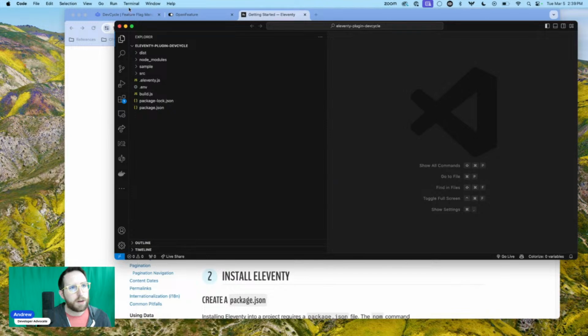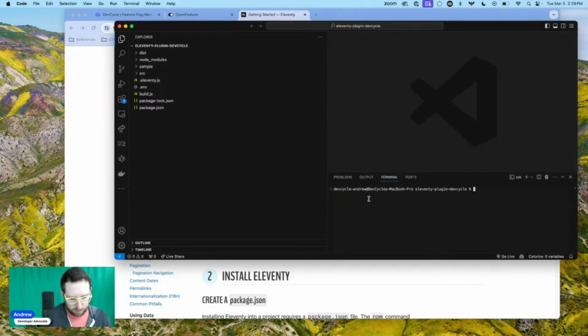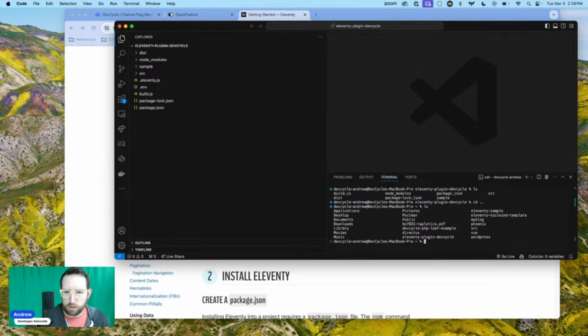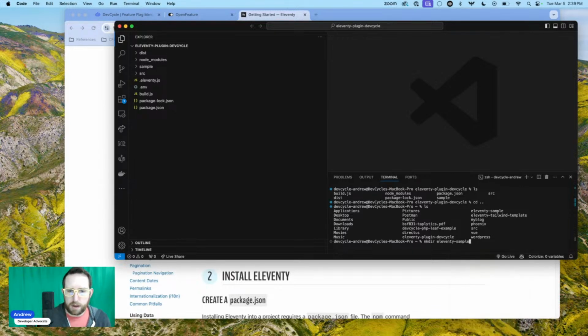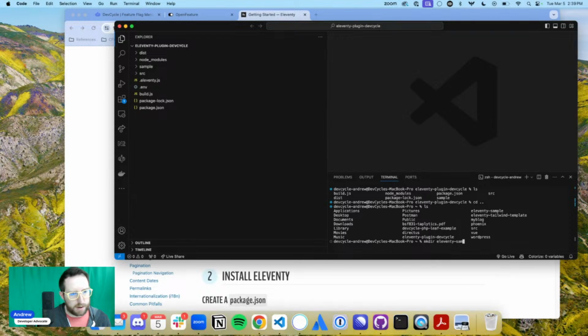So let's open a new terminal. I think we're in ls right now, cd .. All right, ls, there we go. So now I'm in my main folder. Let's do what it says, paste, make Eleventy sample. I don't think I have one of those. Oh, I do have an Eleventy sample. Let me delete that so that I can start fresh. Move to trash. Move this one to trash too. I don't need this garbage. Goodbye, Eleventy template. You're not actually garbage. You're pretty fantastic, but I don't want you right now.